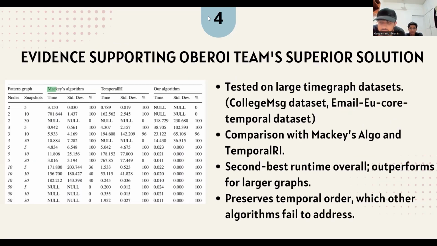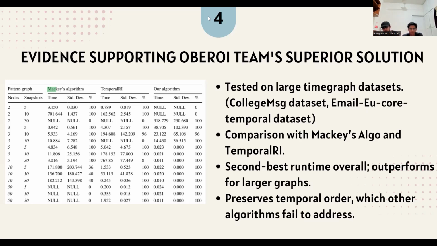After giving the theory and devising an algorithm, it was also important to support it with some evidence. So Oberoi and team tested it on large temporal graph datasets such as the college MSG dataset and the email EU core temporal dataset, which is given here in front of you.